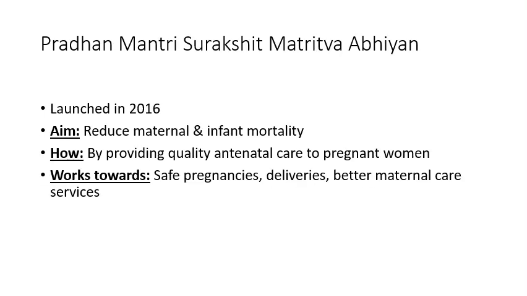Pradhan Mantri Surakshit Matritva Abhiyan. It reduces the maternal and infant mortality. So it reduces the death of pregnant women and very young babies. The target is to reduce their death. How is it reduced? By providing antenatal care to the pregnant women. So special facilities are provided to the pregnant women so that they are able to do the delivery safely and nothing happens to their health. And it works towards safe pregnancies, deliveries and better maternal care.